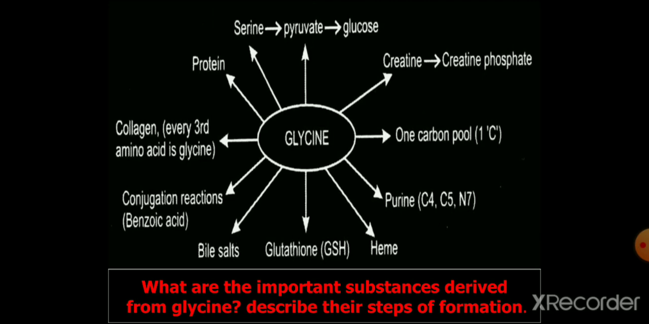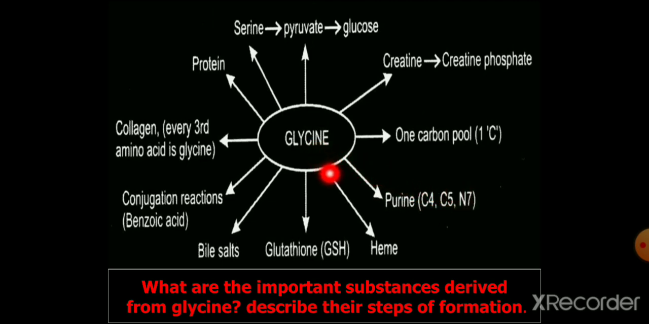Then sometimes they will ask synthesis and catabolism of glycine as such. So various steps of synthesis, various types. Then the catabolism, mainly the glycine cleavage system, that you have to explain regarding the multi-enzyme complex, etc. So here glycine is formed, it is a glucogenic amino acid. So first serine is formed, then pyruvate and glucose. Then creatine is an important product, creatine phosphate, then the one carbon pool. Then purine, C4, C5 and N7.